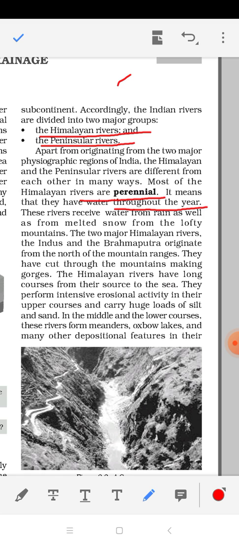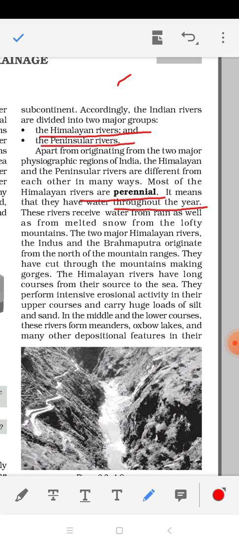This is the main feature of the Himalayan rivers of India.